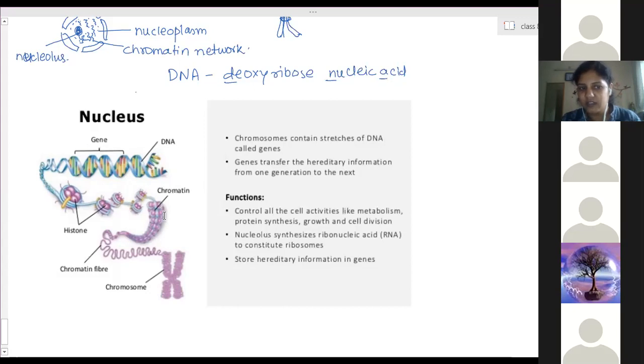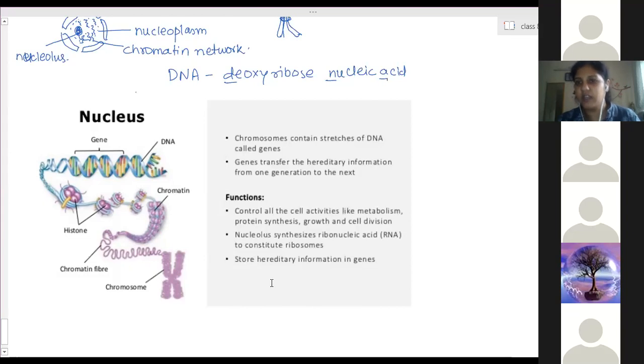This is the internal structure, and these are actually present this way. Ma'am, where is this present? That's what I'm explaining right now. These chromatin networks are always present. At the time of cell division, they combine this way. When cell division starts, half of the chromosomes break and these half parts enter the new cell. This way, the genetical material is transferred to the new cell.